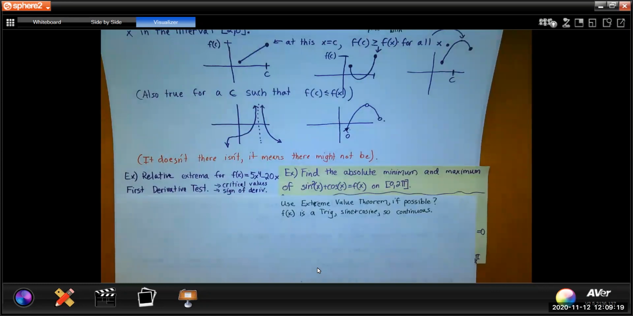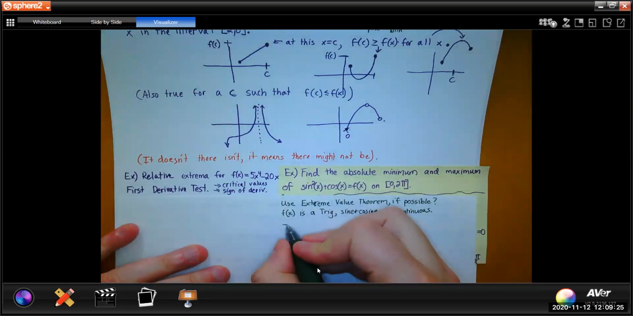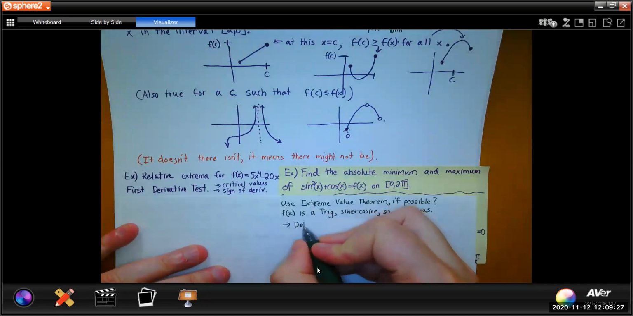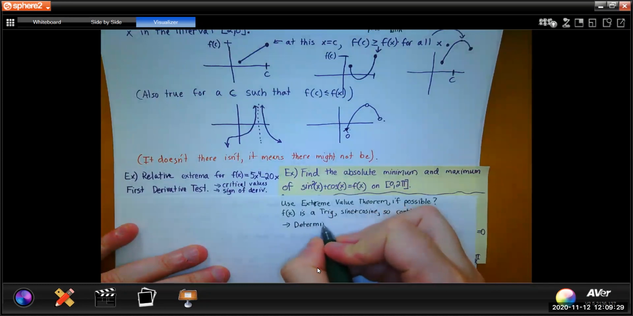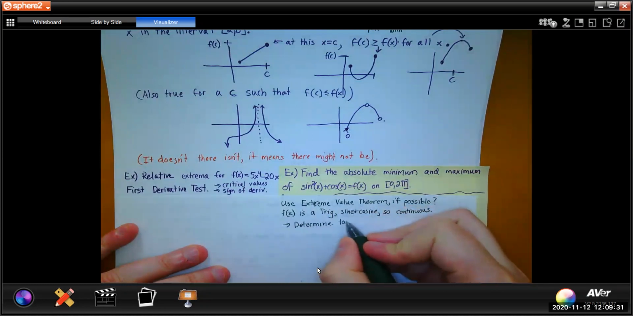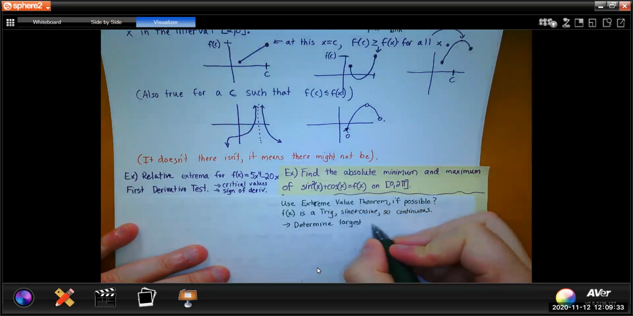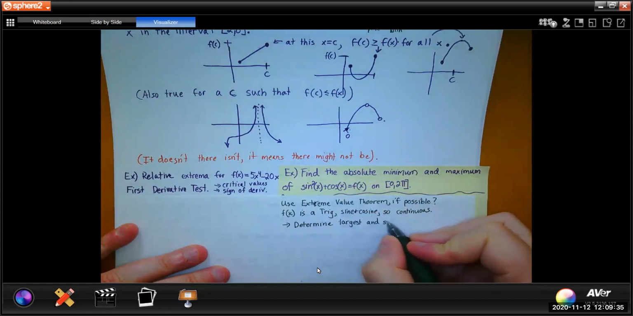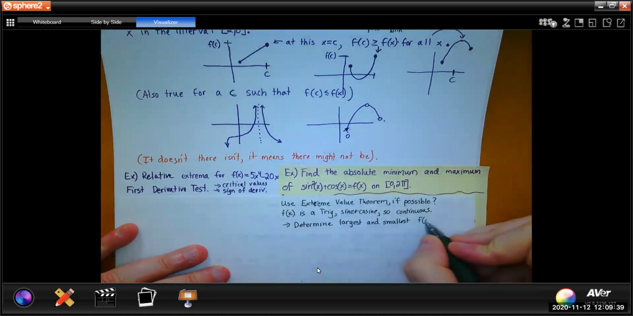So what does it mean to be good to go with the extreme value theorem? Well, what it means to be good to go is to determine the largest and smallest function value.